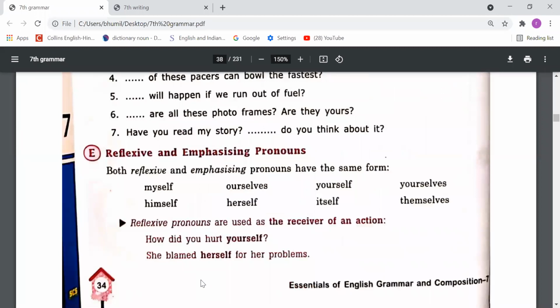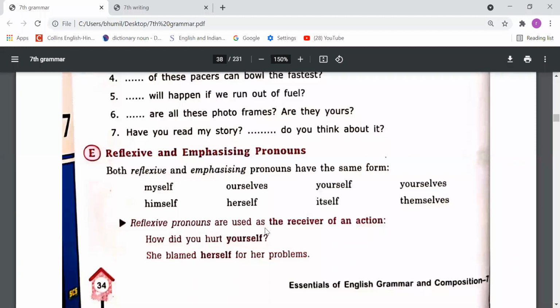Okay. Now, please come on the exercise number. Sorry, point number E. Reflexive and emphasizing pronouns. Both reflexive and emphasizing pronouns have the same form. Myself, ourselves, yourself, himself, herself, itself, themselves. So dear students, the formation of reflexive pronouns and emphasizing pronouns is the same, but the uses of these pronouns are different.